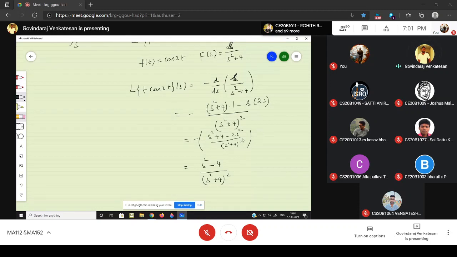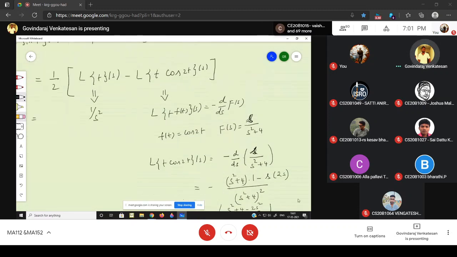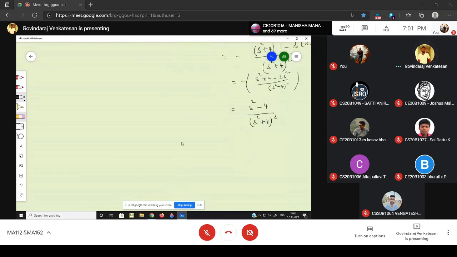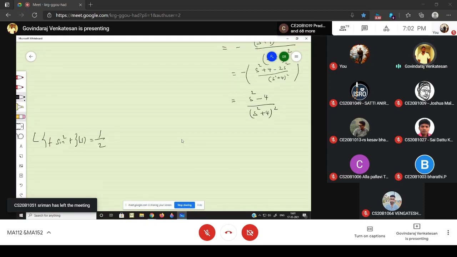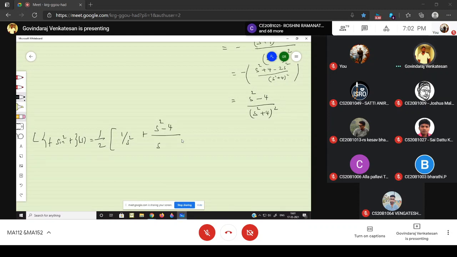Okay, so now I got the value of the Laplace of t, and the Laplace of t into cos 2t. So I can write this as: the Laplace of t into sine square t of s is nothing but 1 by 2 into, Laplace of t is 1 by s square, plus s square minus 4 divided by s square plus 4 the whole square.